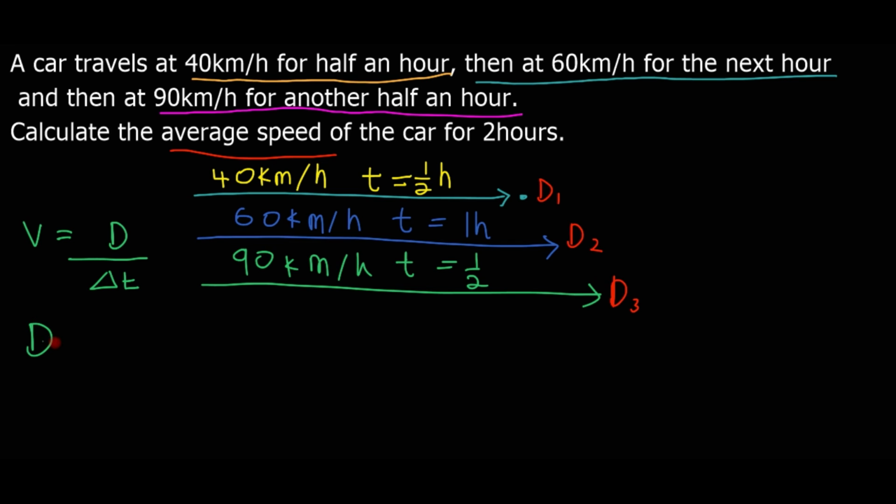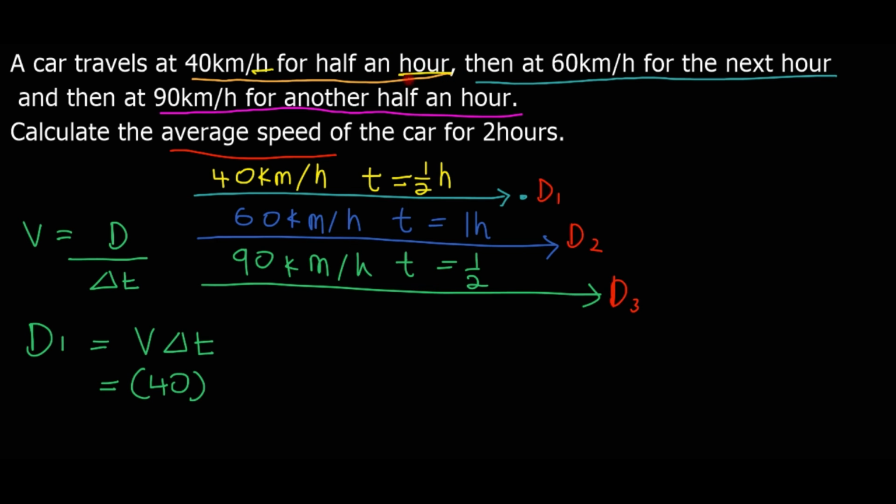For d1 we will cross multiply, and they gave us a speed of 40, because they gave us this time in per hour, and they gave us our time in hour.